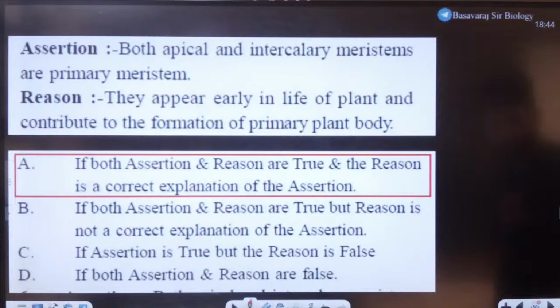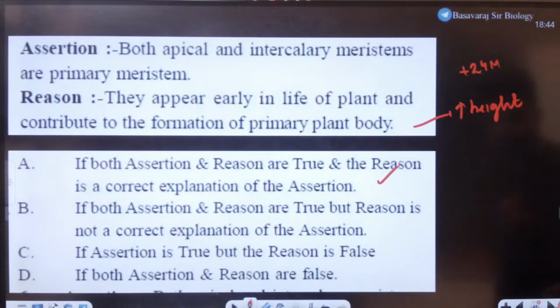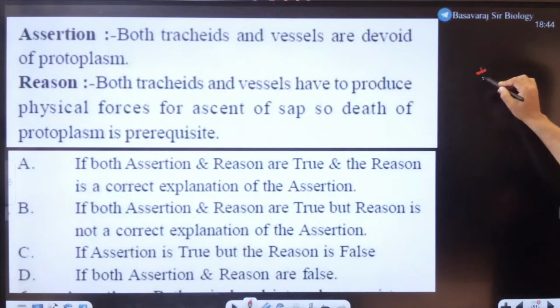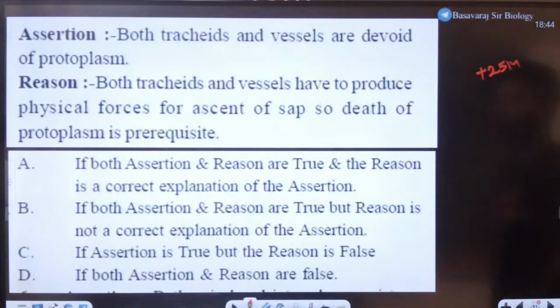Okay. Next question. This was plus 24. Question for plus 25 marks on the board. Both tracheids and vessels are devoid of protoplasm. That means they're dead. Literally dead. Both tracheids and vessels have to produce physical forces for ascent of sap. So death of the protoplasm is a prerequisite.